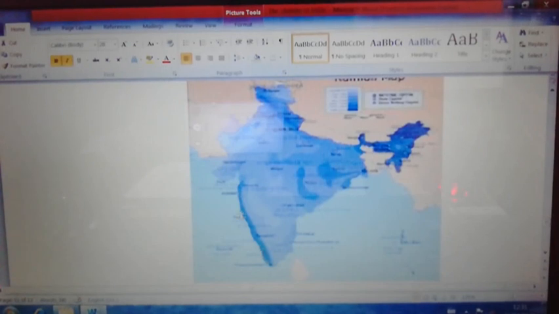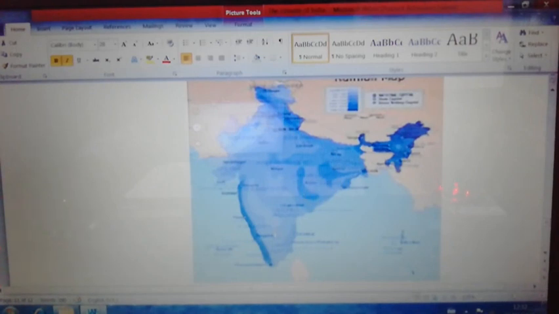that is more than 200 centimeter rainfall. At the same time, some of the Himalayan foothill areas, the Assam hill areas and the northeastern states, eastern hills, are also heavy rainfall regions, more than 200 centimeter rainfall, shown with the dark blue color. And the average rainfall areas, that means 100 to 200 centimeter rainfall, are shown in the map with a less dark blue color,